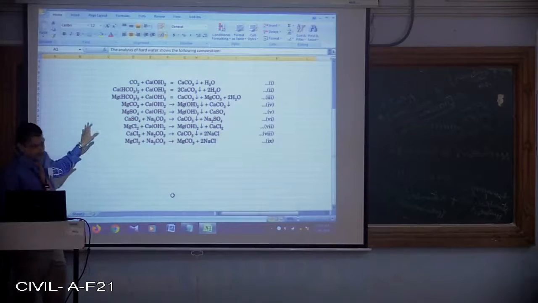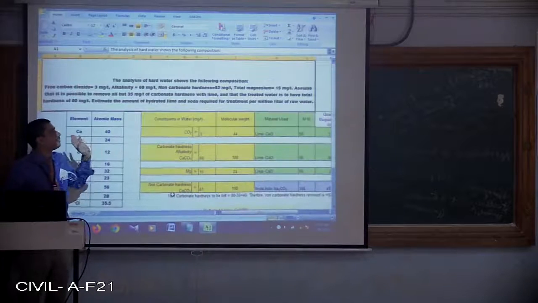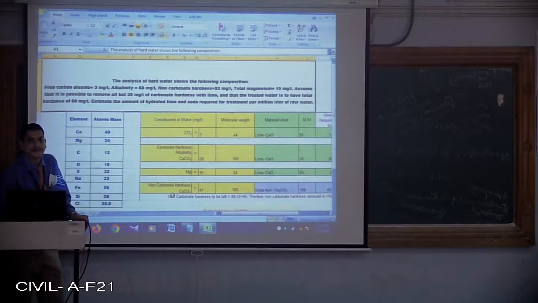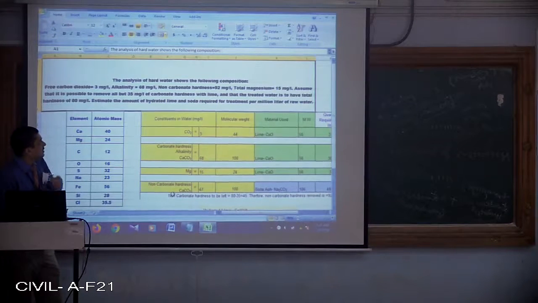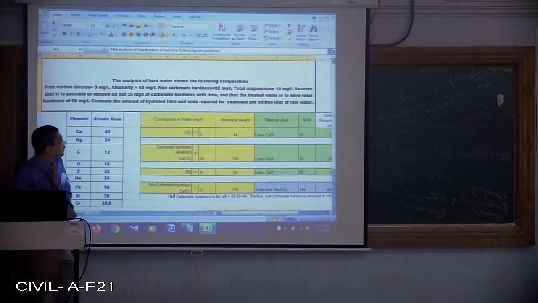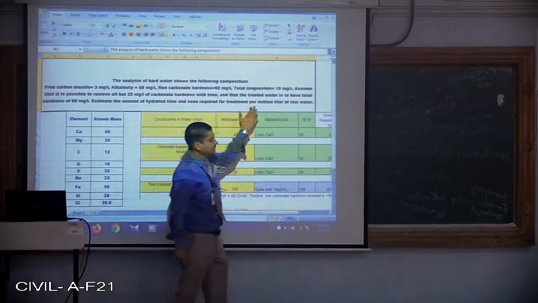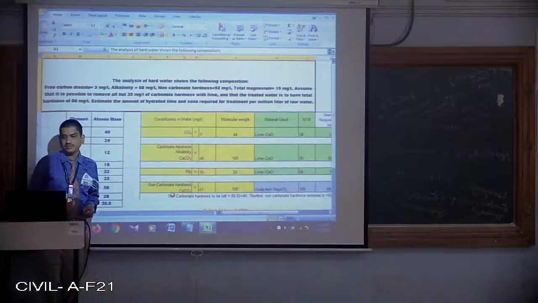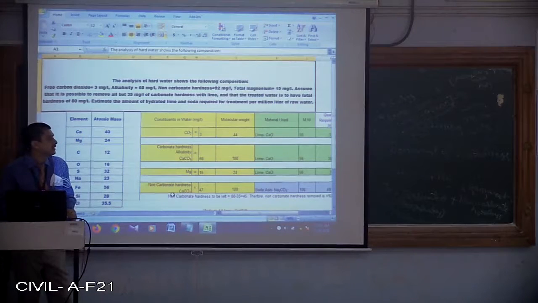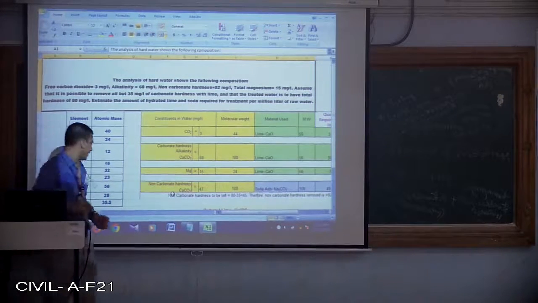So on this, let us take one problem. Let us assume that we need to treat 1 million liters of raw water. So let us consider 1 million liter of raw water has to be treated.